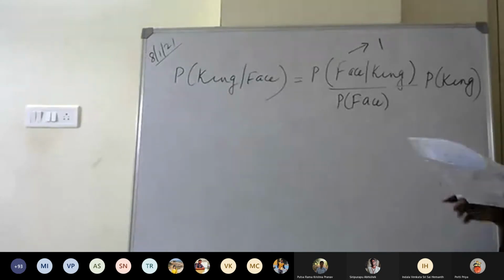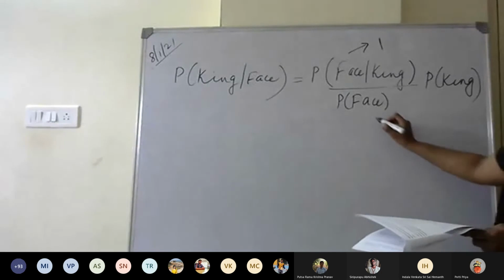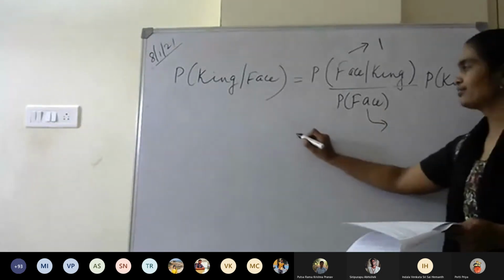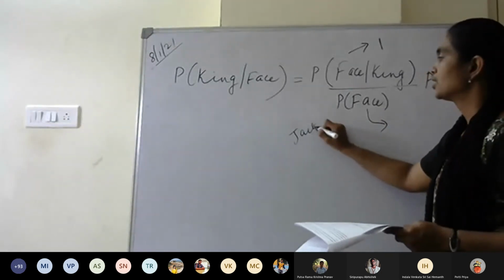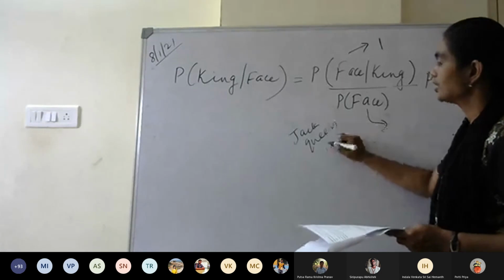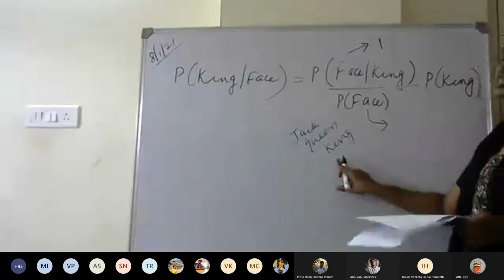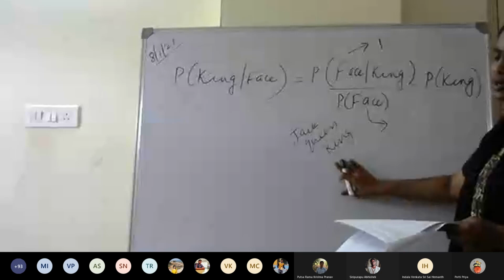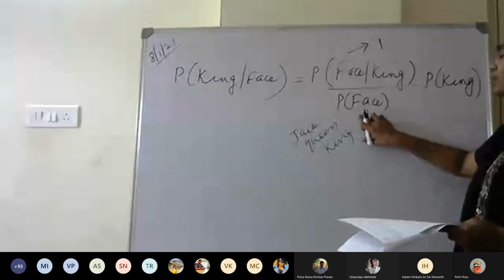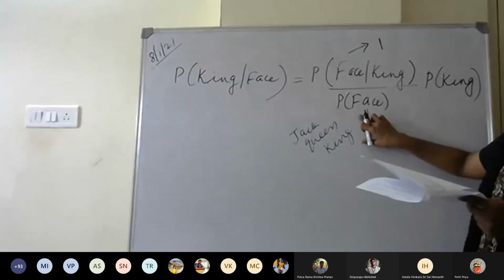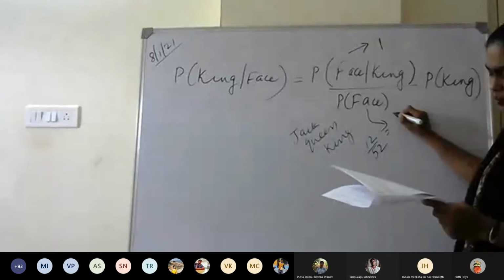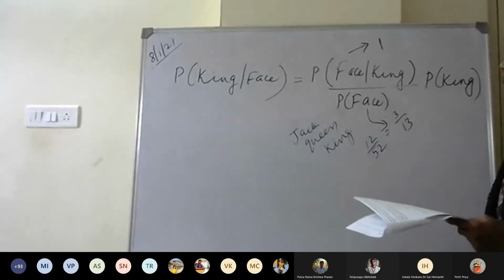So what is the probability of a face card? There are 3 face cards, Jack, queen and king, isn't it? We are talking about one suit only. So Jack, queen and king, there are 3 face cards out of 13 of a suit. So what will be the probability of a face card? 12 by 52, and that is equal to 3 by 13.